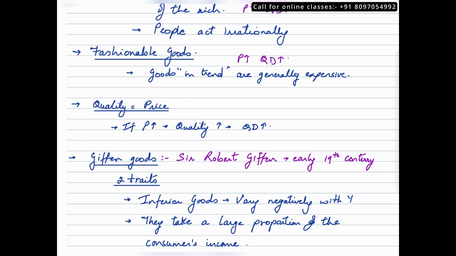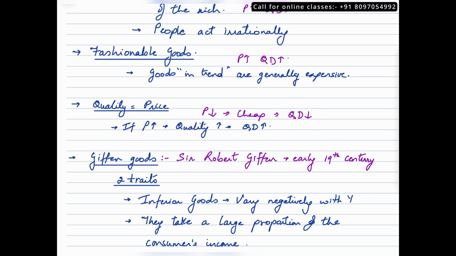As consumers, we all believe, even I many a times, that if prices are high, quality is also high, and because of this people end up buying these goods and services. So at higher prices we are demanding more of these goods and services. And the opposite also holds true. If we feel that the prices are not that expensive, then there must be something wrong with the quality and they must be cheap, because of which we do not demand these goods. So again we are establishing a direct relationship between price and quantity demanded.